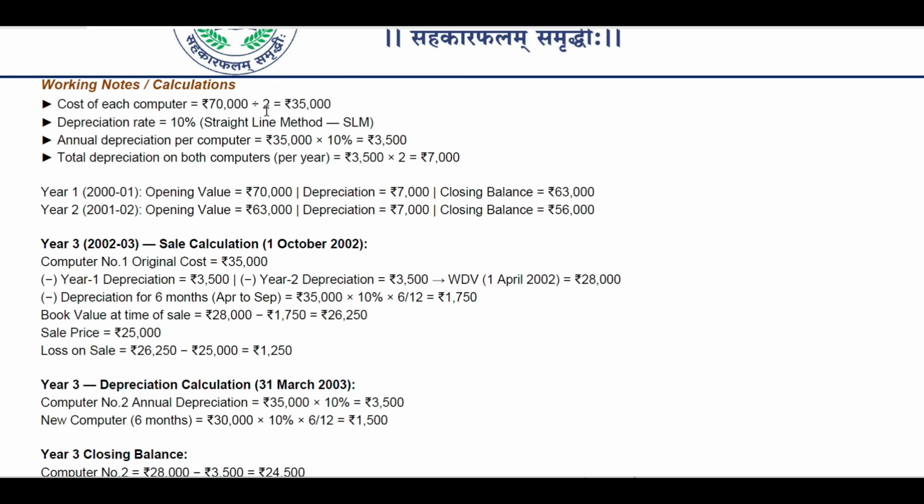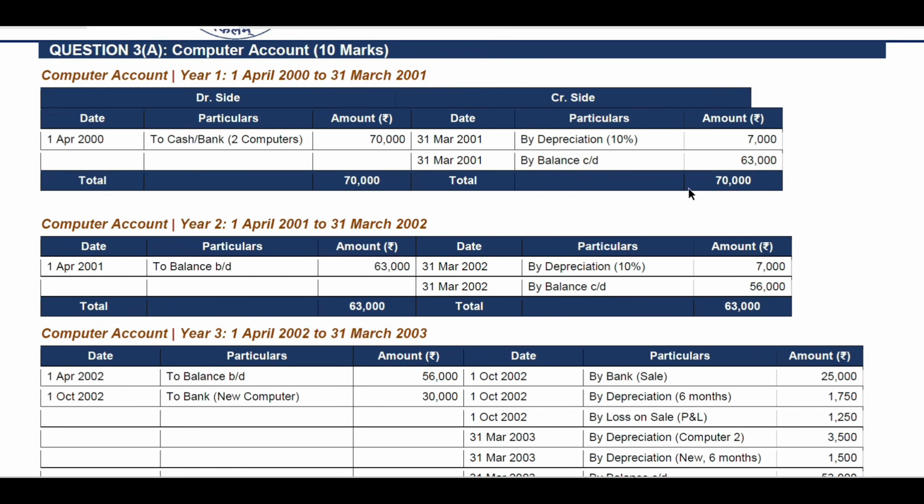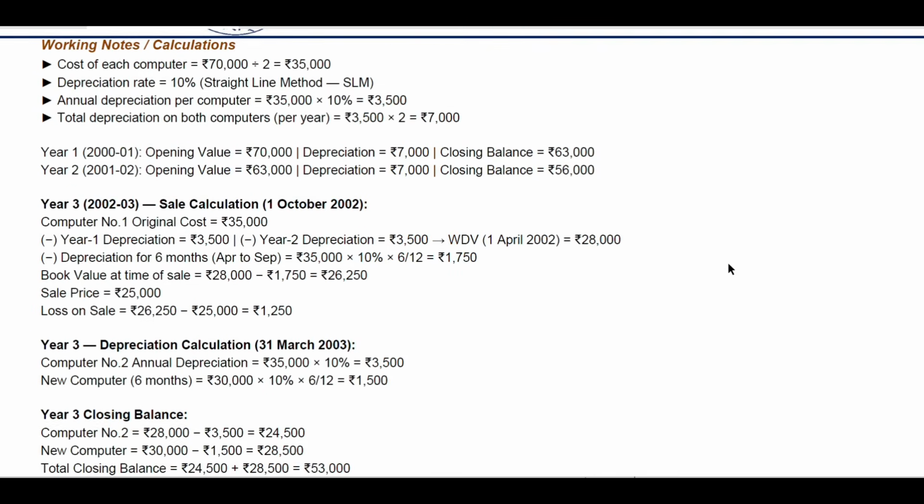70,000 in the same second year as well. So straight line method, depreciation by 10%. Annual depreciation per computer will be 35,000 into 10%, that is coming up to 3,500 rupees only. Total depreciation on both computers per year is 3,500 into 2, which is equal to 7,000 rupees. So as you can see, in the first year we mentioned 7,000 rupees depreciation, and in the second year also 7,000 depreciation.